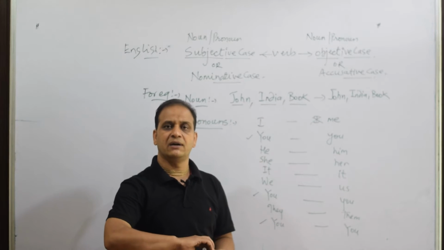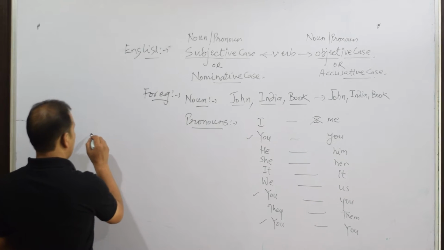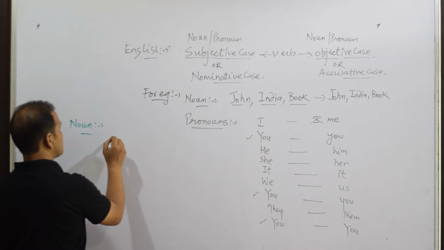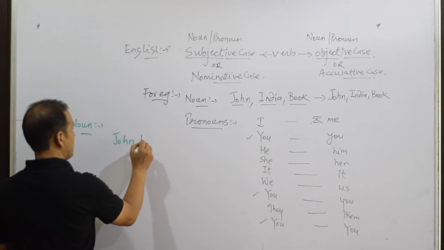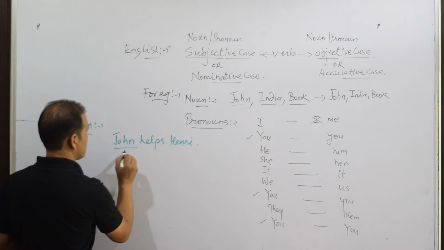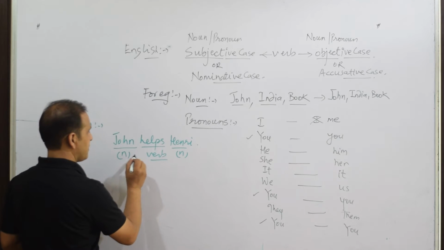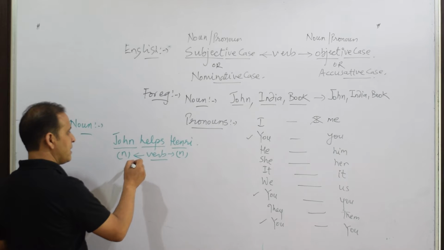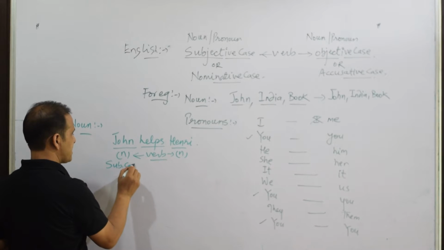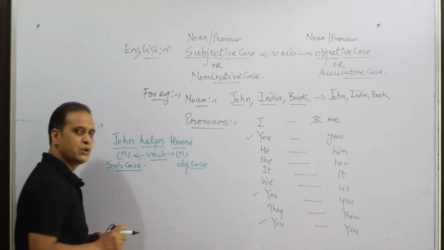To understand it better, I will give you some examples. Here let's talk about nouns. If I say John helps Henry, you see, John is a noun, Henry is a noun, help is a verb. One noun comes before the verb, another comes after the verb. So the noun which comes before the verb is said to be used in the subjective case. The one which comes after the verb is said to be used in the objective case.